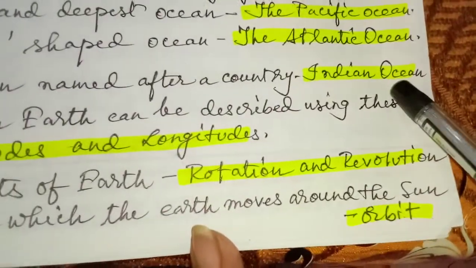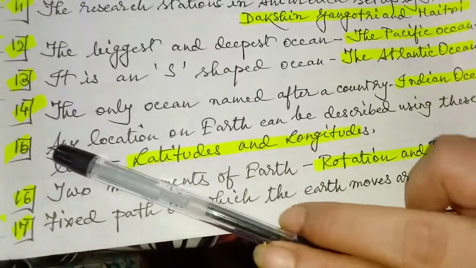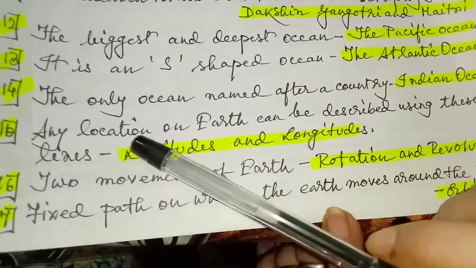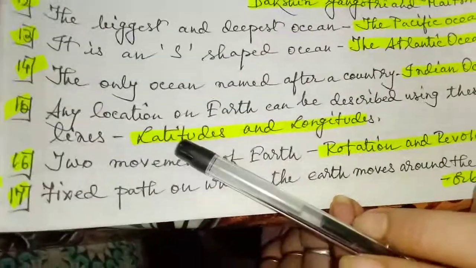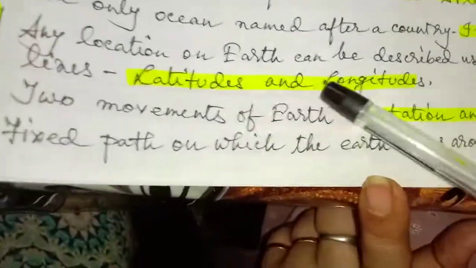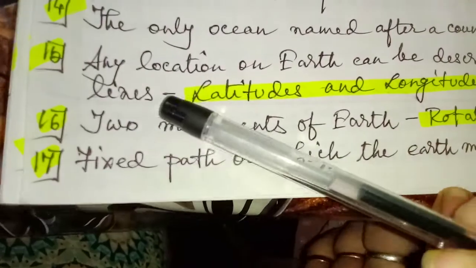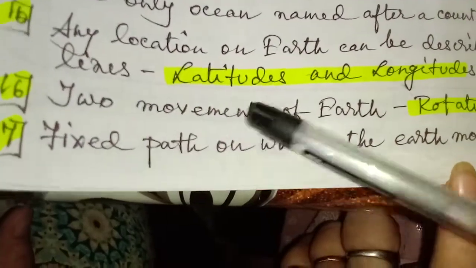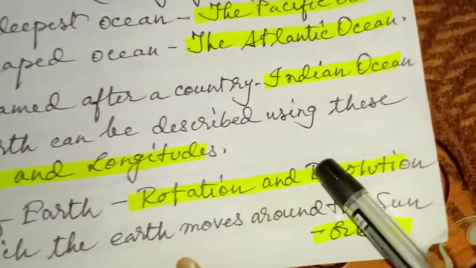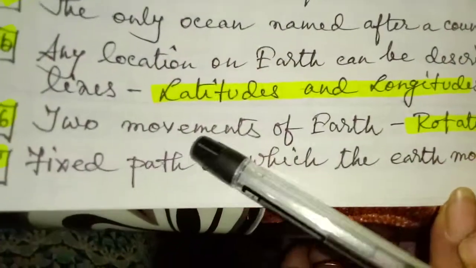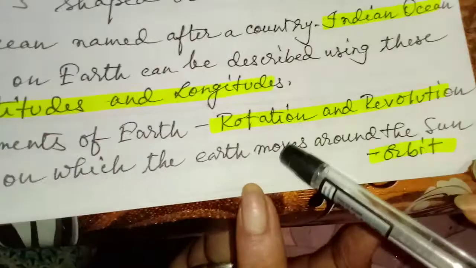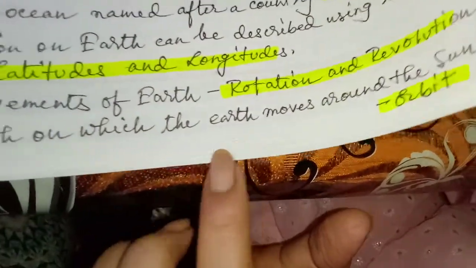Answer, Indian Ocean. Number 15 question. Any location on earth can be described using these lines. Answer, latitudes and longitudes. Question number 16. Two movements of earth: rotation and revolution. Question number 17. Fixed path on which the earth moves around the sun. Answer, orbit.